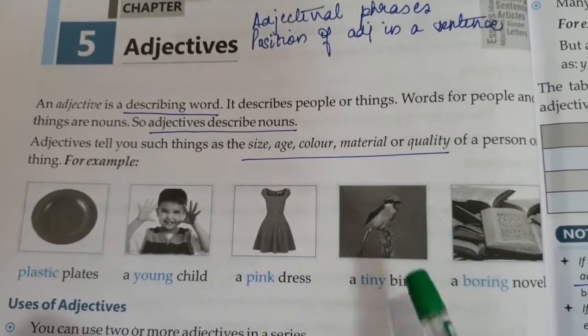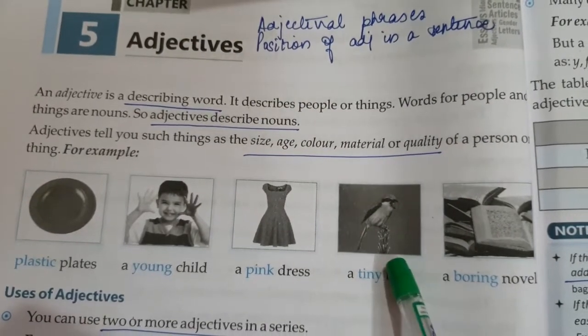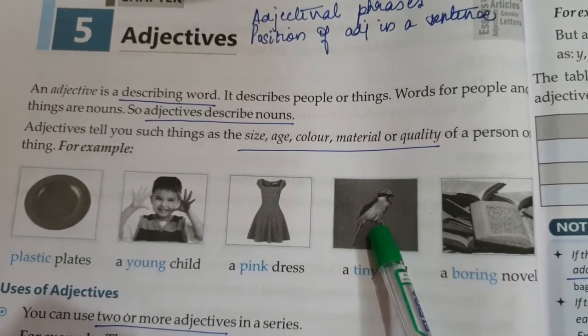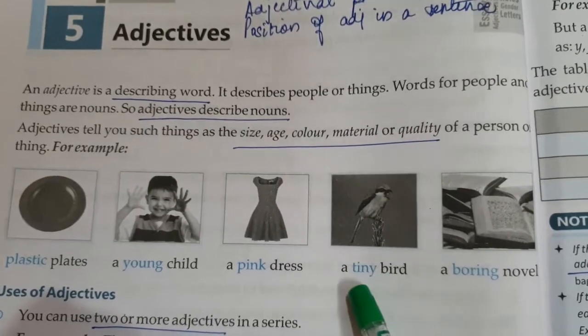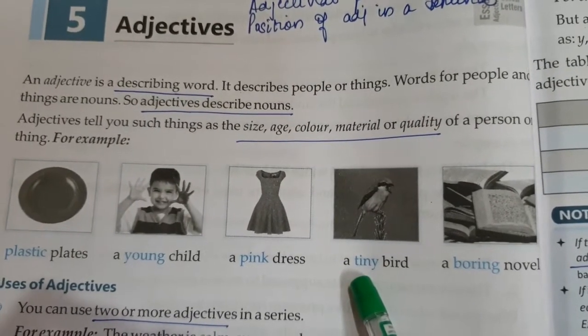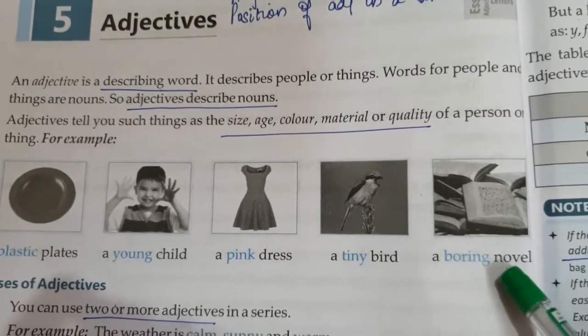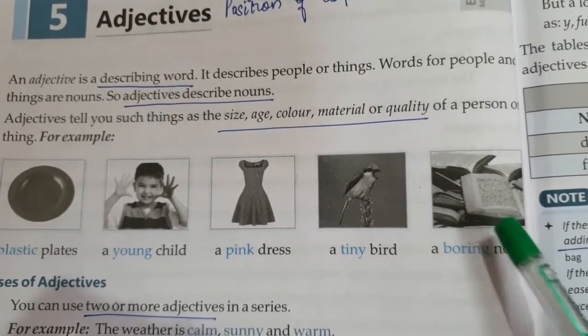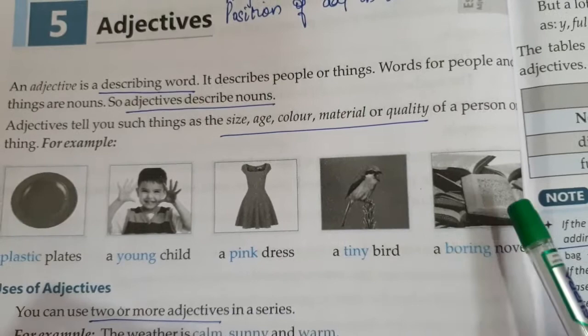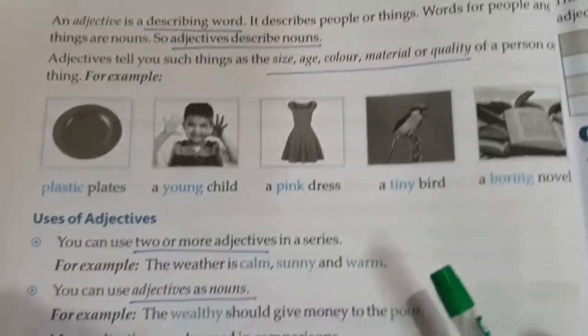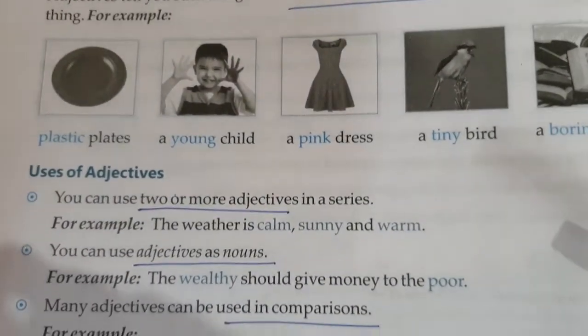For example, this is a bird. It's a tiny bird. So bird is a noun, tiny is the adjective. Same way here, this is a novel, but it is a very boring novel. So novel is a noun and boring is the adjective used for novel. Now what are the various uses of adjectives?